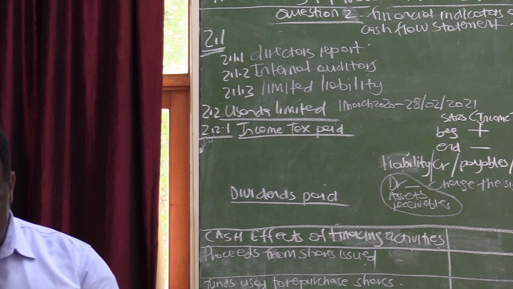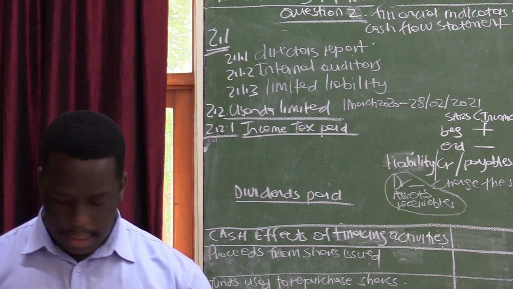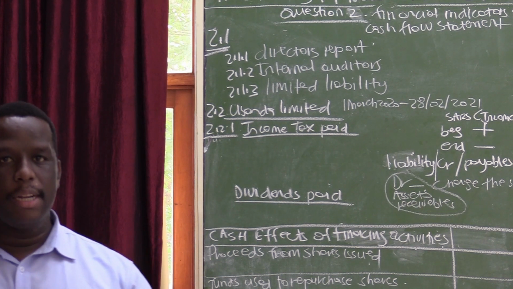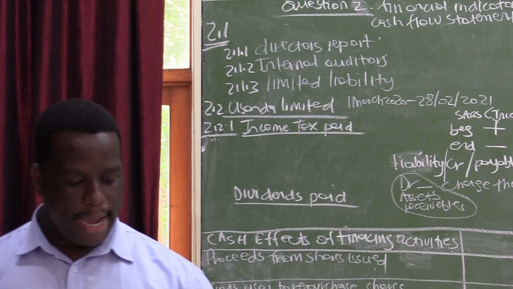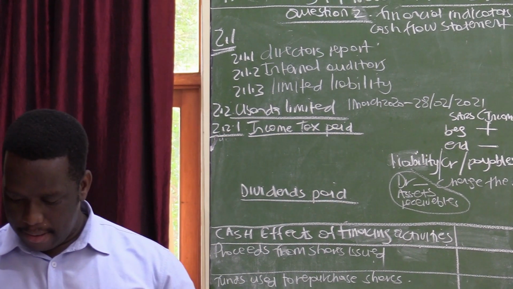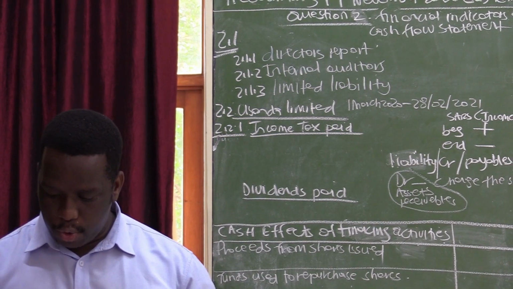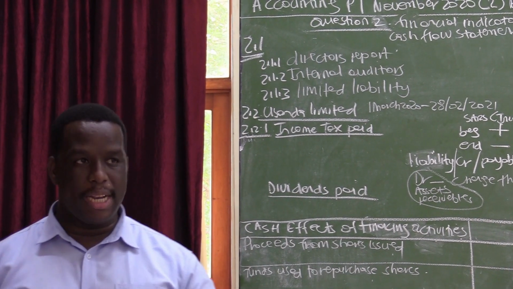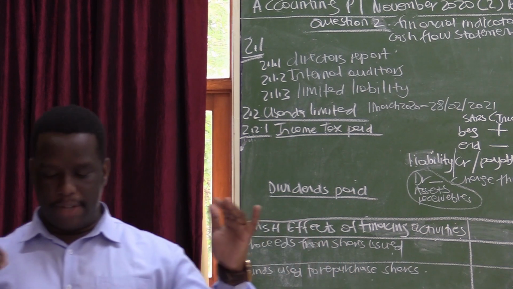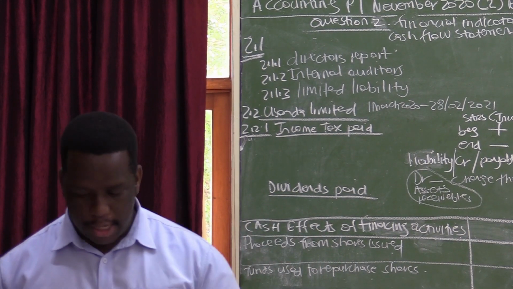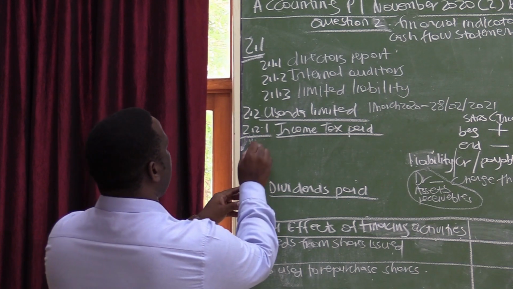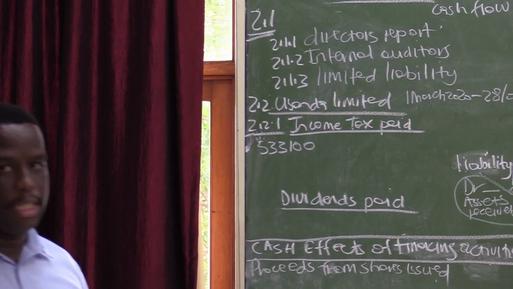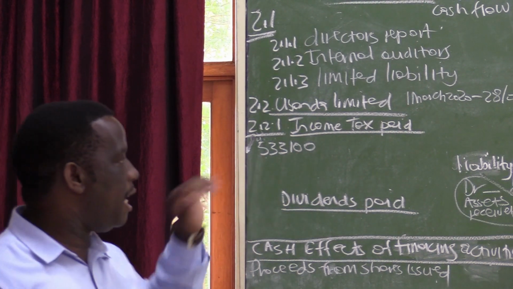So let us do the calculations here. Your net profit before tax is 1,777,000 and your net profit after tax is 1,243,900. The difference between the net profit before tax and the net profit after tax will give you your income tax for the year. So the income tax for the year is 533,100. Our income tax for the current financial year is 533,100.